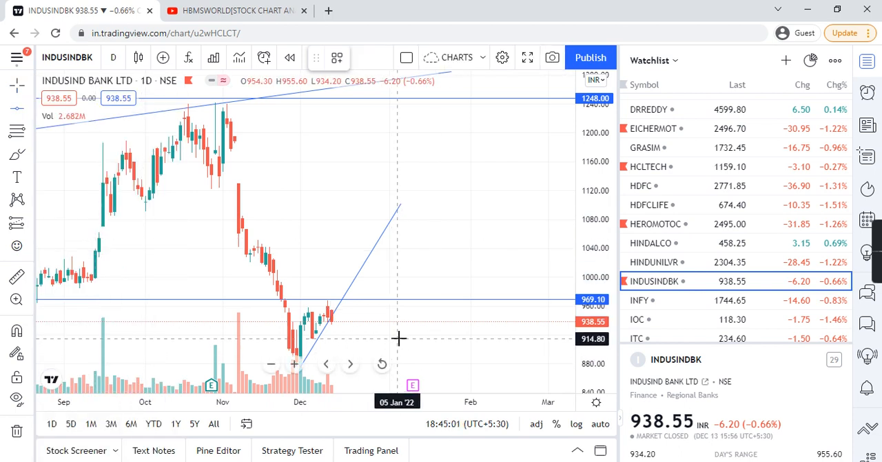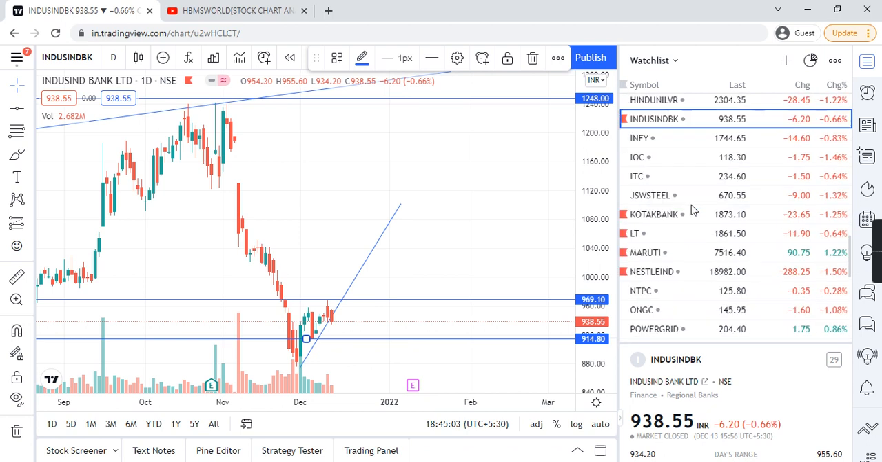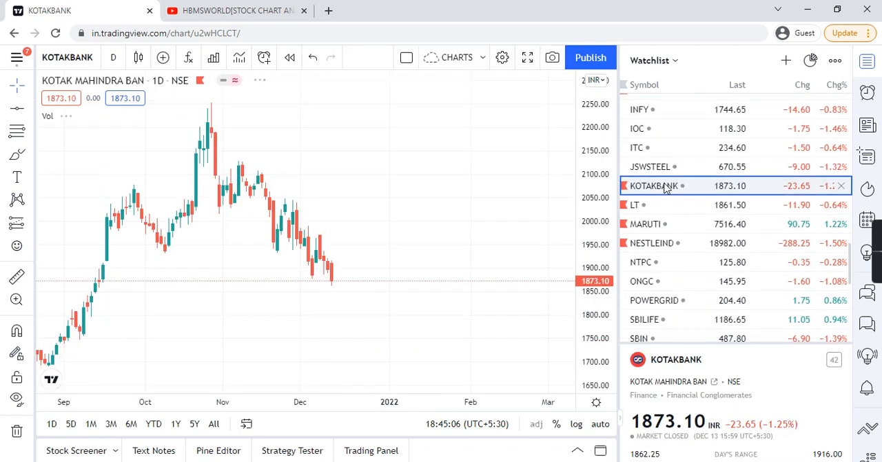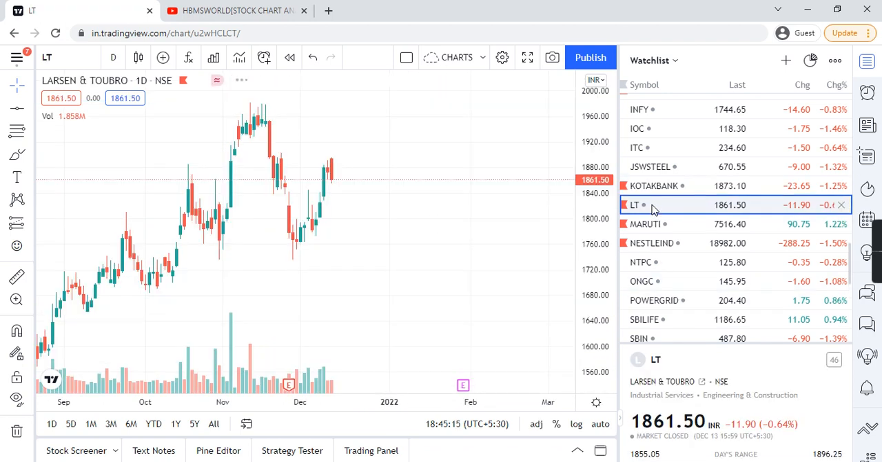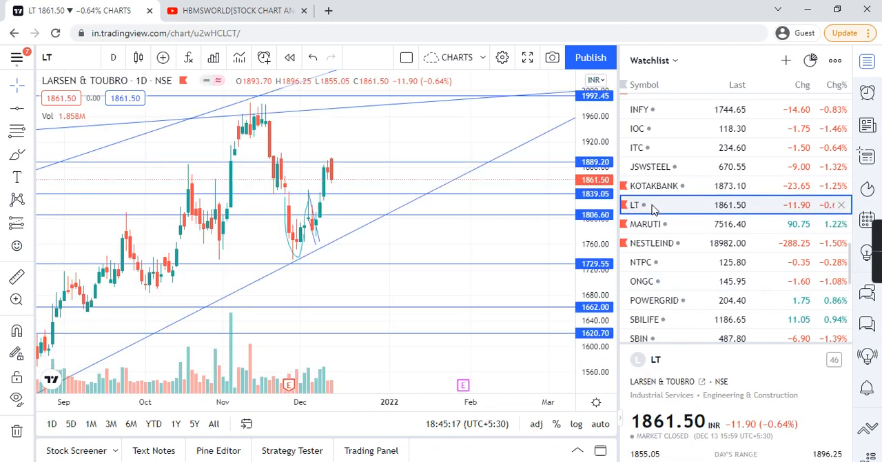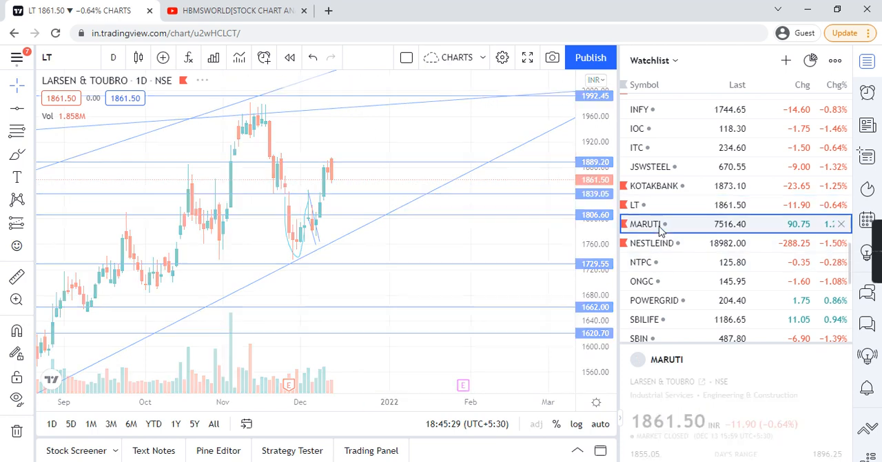I'm just analyzing the weekend marked chart. Kotak Bank, see guys, as you all know, it is trending downside along with this trend line. L&T, guys, it broke this cup shape pattern upside, now coming with downside. Next target might be 1839, upside is open 1992.